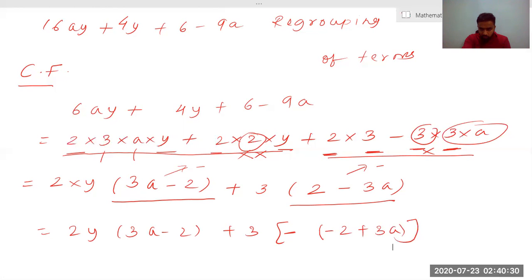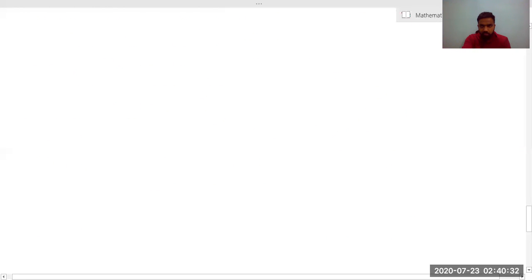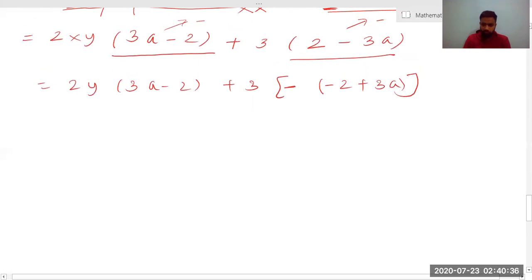So next we will go to the next step. Just give me a second. We are about to finish the lecture. Okay. So where is that cursor? Okay. So 2y, 3a minus 2. Now we see that I take this minus outside, so this will become minus 3. What will remain is I will rearrange this term, so this will become 3a minus 2.